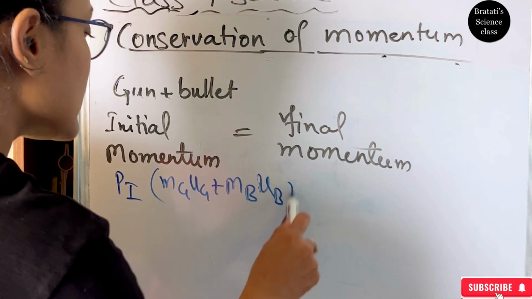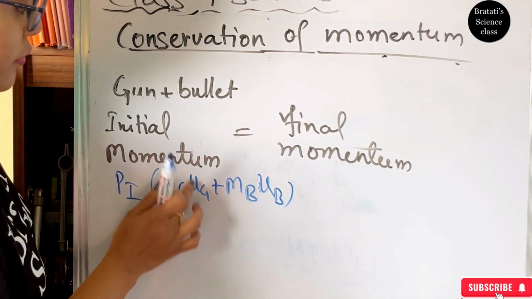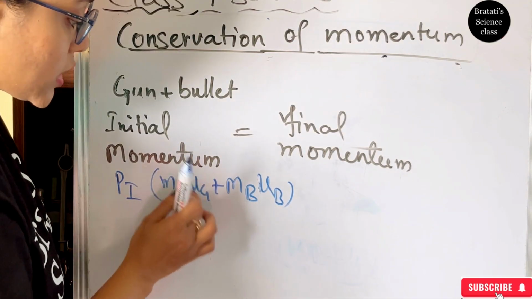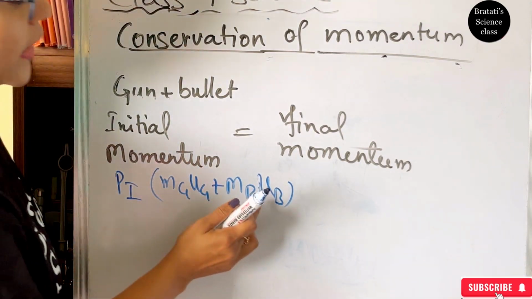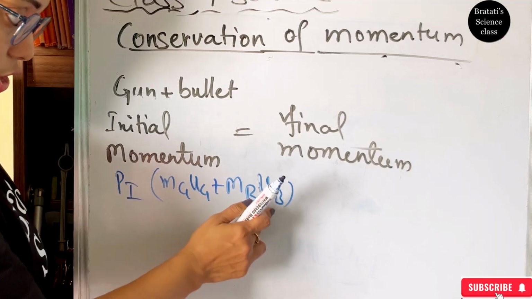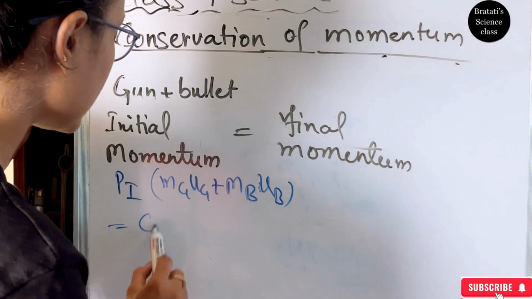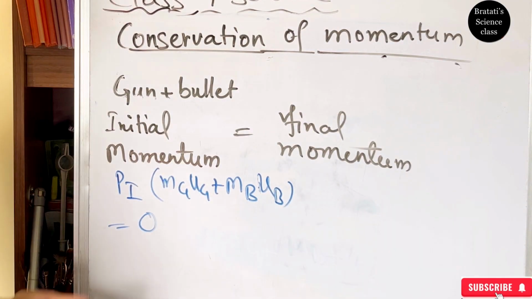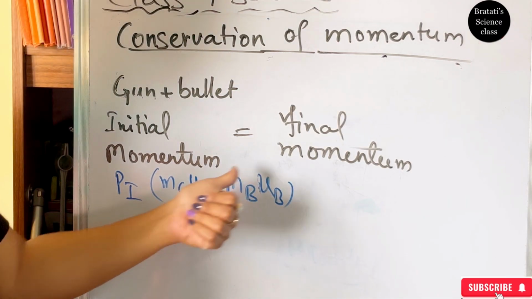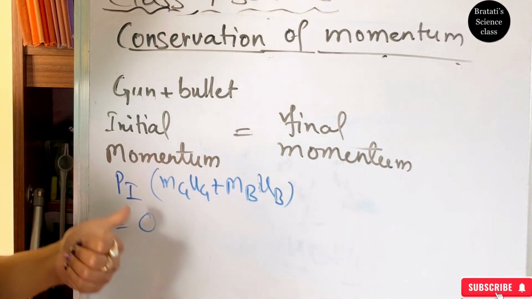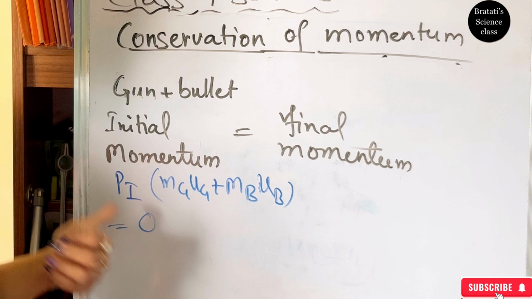Now what are these? Mg is the mass of the gun, ug is the initial velocity when they are at rest, and mb is the mass of the bullet and ub the initial velocity of the bullet, which is 0 because they are at rest. So ug and ub are 0. So total initial momentum is 0.